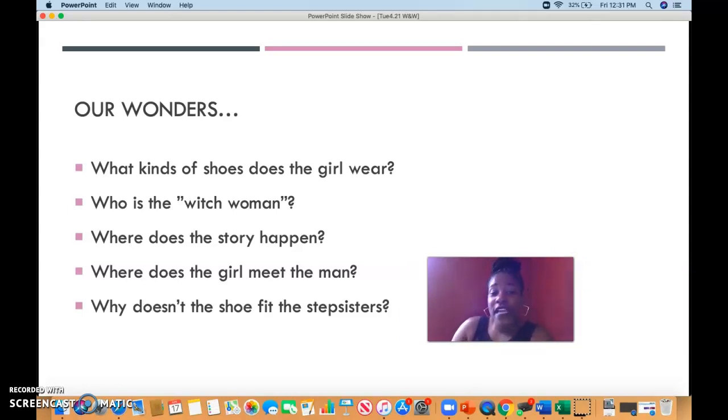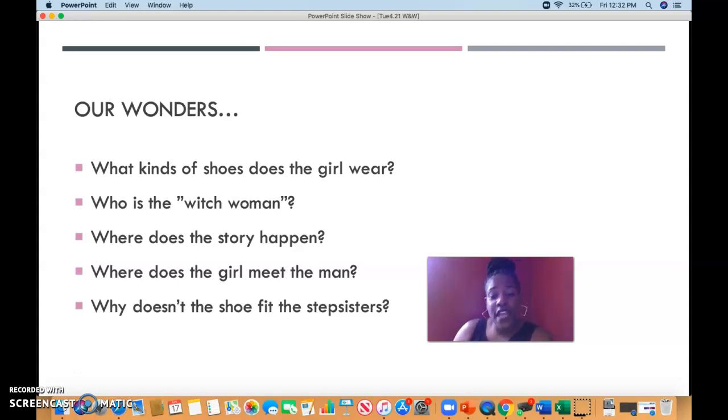So, what kinds of shoes does the girl wear? Now, this scholar remembered and looked at some of the pages, not just the ones that were in the presentation. Who is the witch woman? That was another character that was mentioned in the book. Who is she? I like your thinking there.